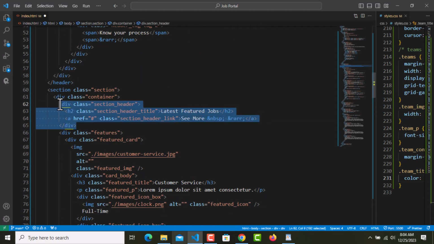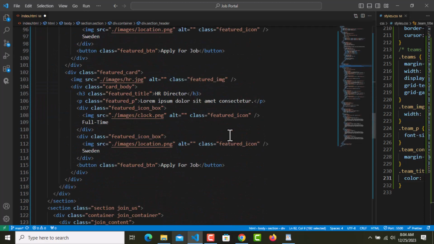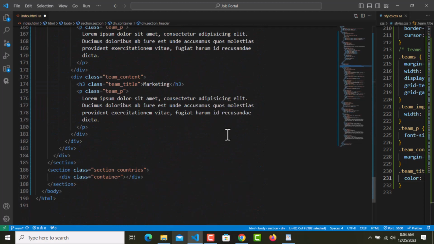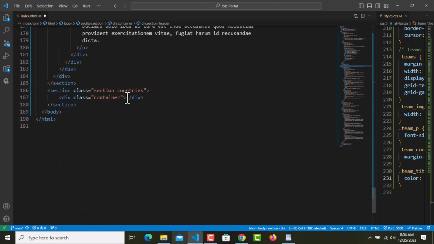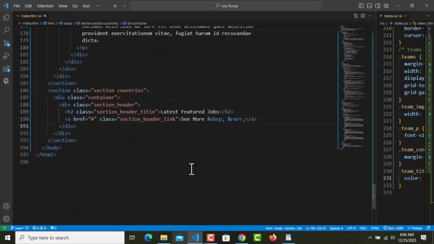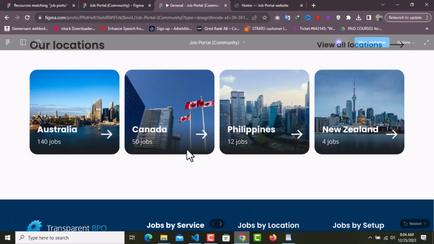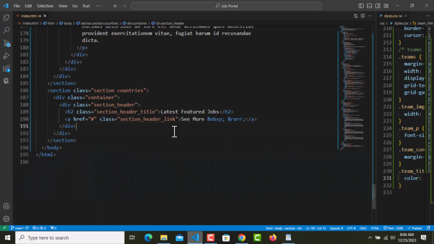Once again, paste this here. And what's the text? Let me see. Our locations and view all locations. So I'm gonna replace this text.